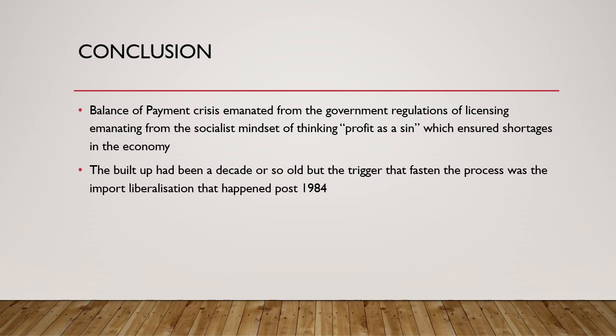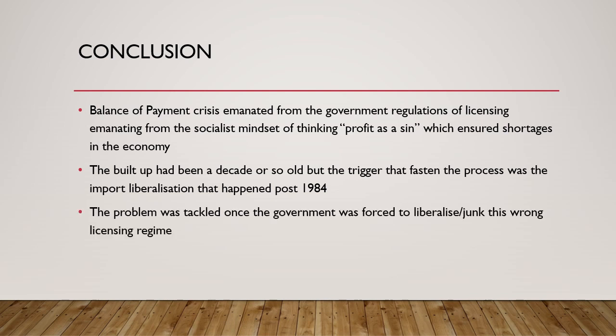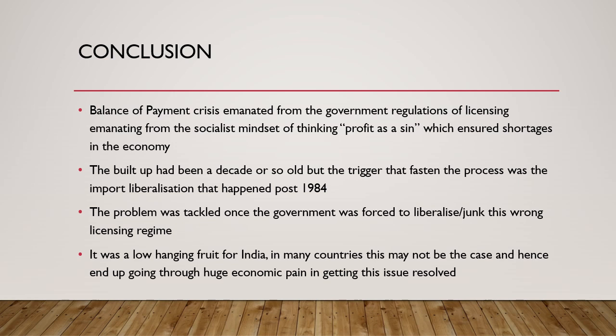The build-up had been on for more than a decade, but the trigger for that was the import regime liberalization post 1984. The problem was tackled once our government was forced to junk or liberalize this licensing regime.